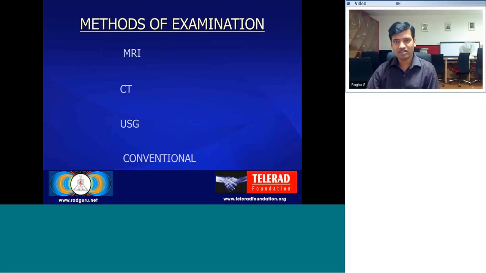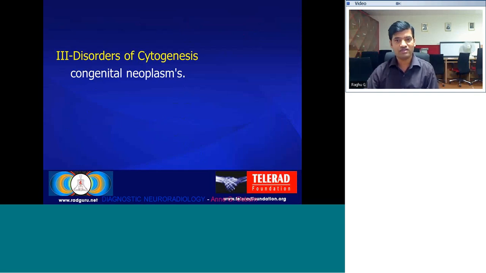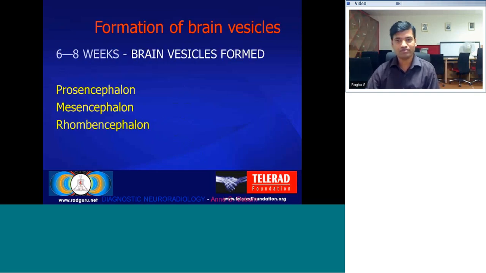Just to list the methods of examination, radiological examination includes MRI, CT, antenatal ultrasonography, and occasional conventional imaging. Standard classification of CNS malformations: initially there is formation of cells, that is cytogenesis, which forms the tissue, that is histogenesis, and tissue goes on to form the organ, that is organogenesis. Based on this, we have disorders of organogenesis, due to neural tube closure, diverticulation or cleavage abnormalities, sulcation or cellular migration abnormalities, abnormalities of size, and destructive lesions. Disorders of histogenesis account for neurocutaneous syndromes or phacomatosis, and disorders of cytogenesis lead to congenital neoplasm.